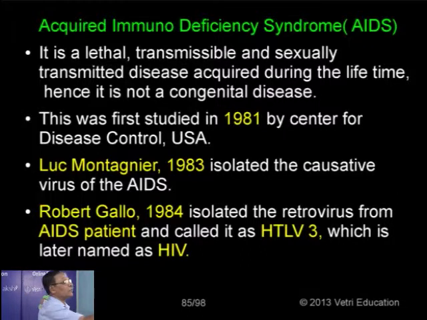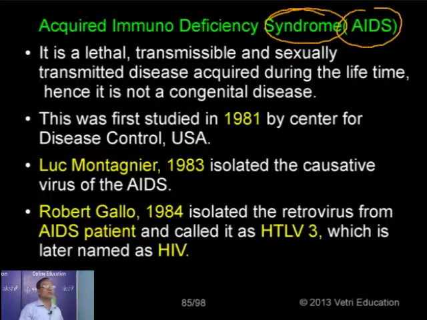AIDS, acquired immunodeficiency syndrome. The word syndrome refers to a number of recognizable signs and symptoms. A disease which causes a number of recognizable signs and symptoms is then called a syndrome. You are familiar with this word AIDS, acquired immunodeficiency syndrome. It is acquired after birth. That's why it's called acquired.